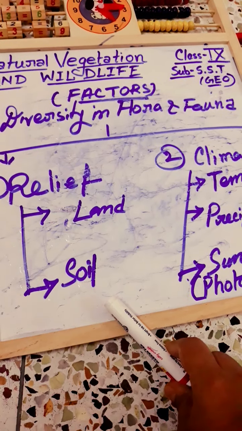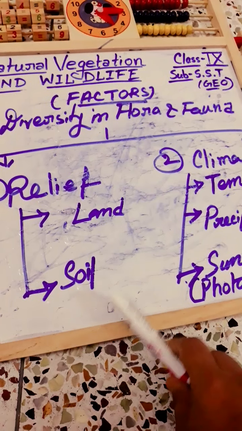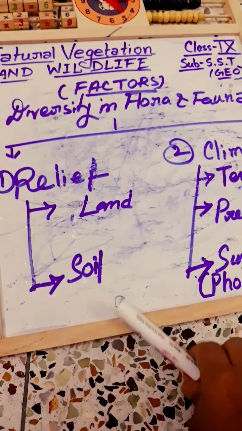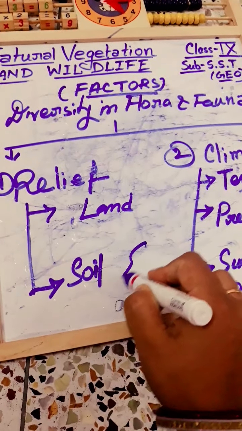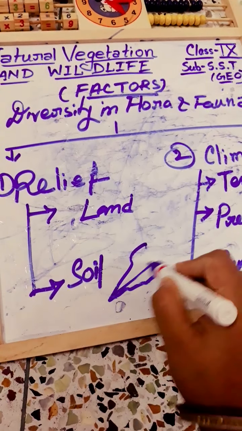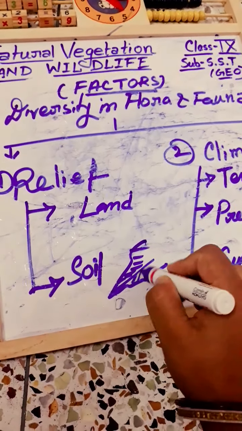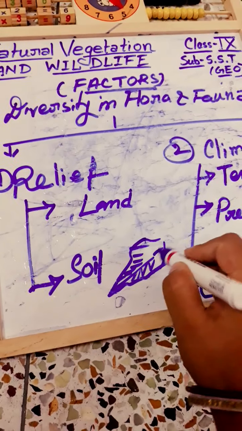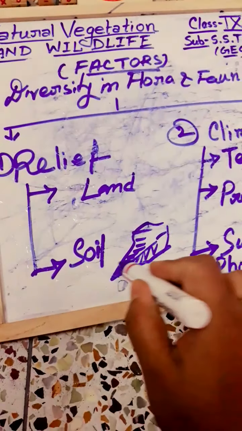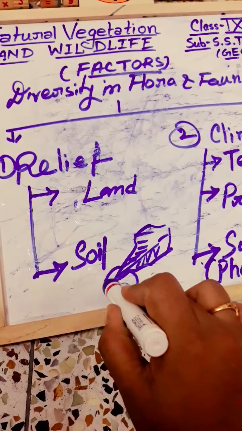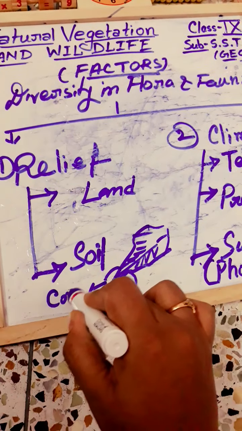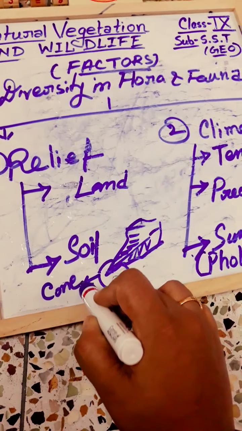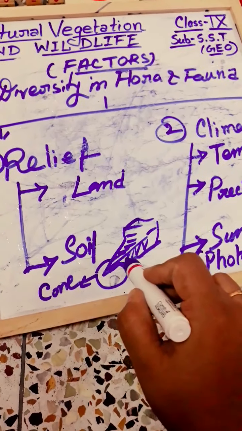And the hill slopes with some depth of the soil have conical trees. Conical trees means trees whose leaves make this portion like a cone. That's why its name is conical trees.